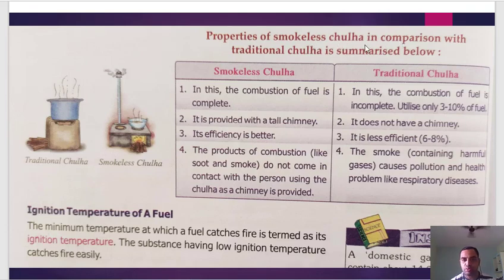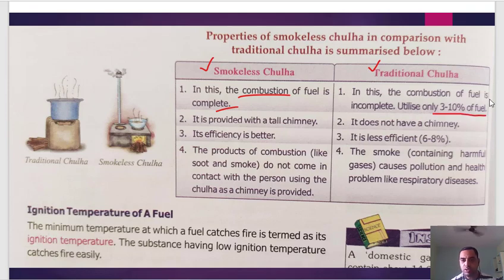These are the properties of a smokeless chula in comparison with a traditional chula. This is the smokeless chula and this is the traditional chula. You can go through this. In the smokeless chula, the fuel is completely combustible. Here in the traditional chula, combustion of fuel is incomplete. It utilizes only 3 to 10% of fuel.